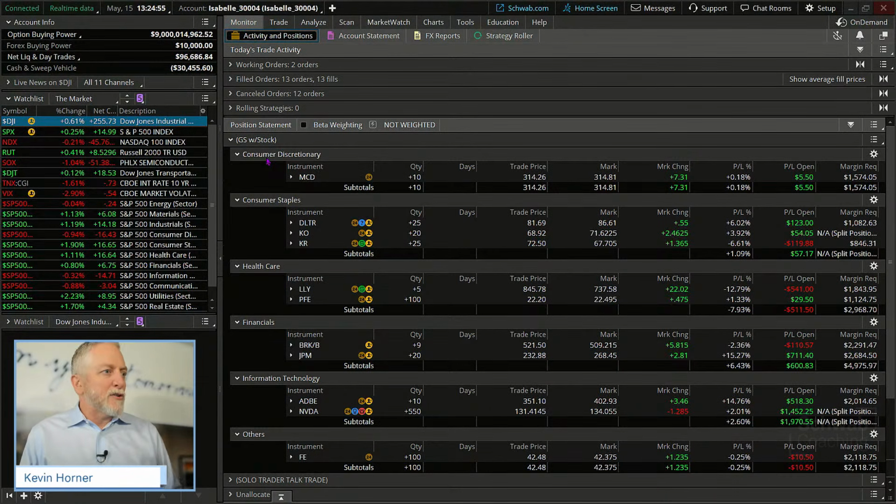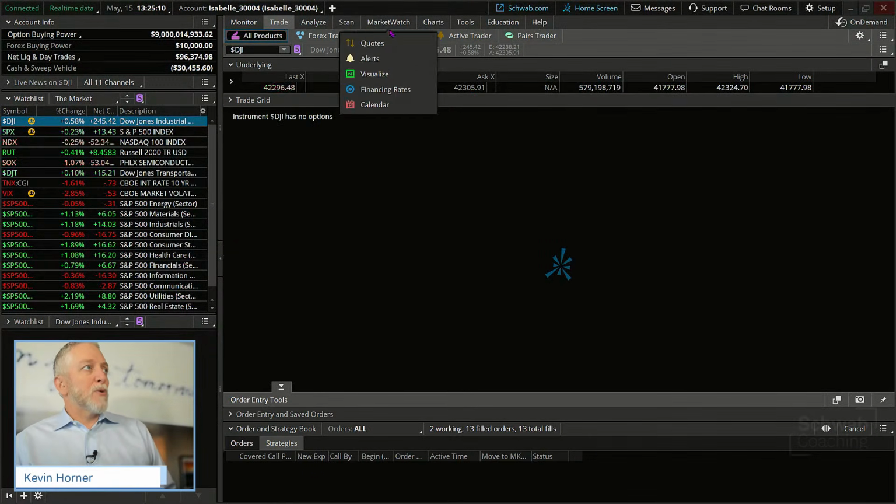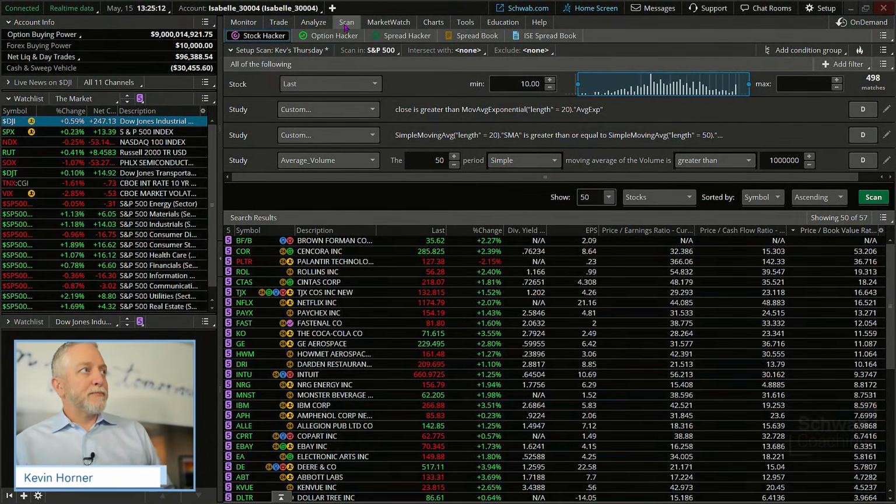Others really is energy. First Energy falls in like a combined or hybrid energy scenario. But we need some exposure, as we just learned, by looking at that portfolio checkup tool. So we are going to start with communications. So we're going to go back to that scan tool where I have this scan ready to go.